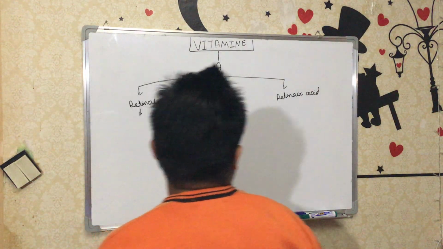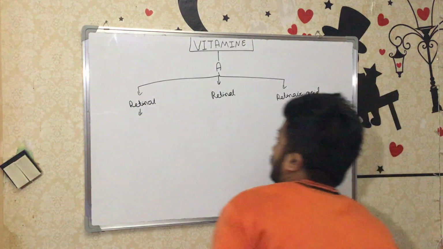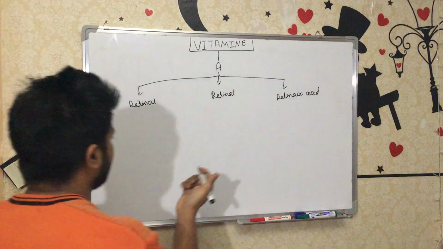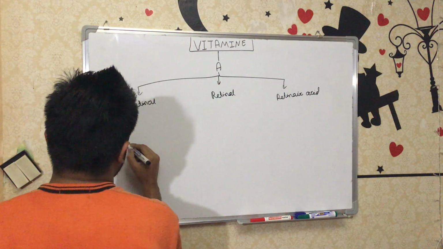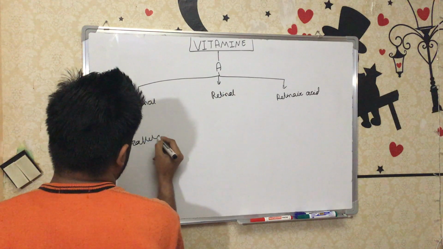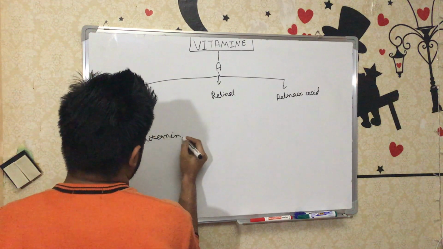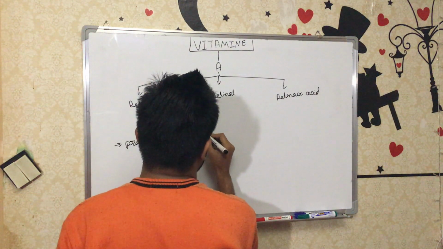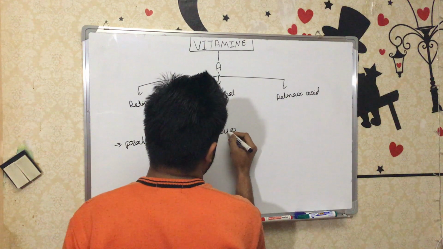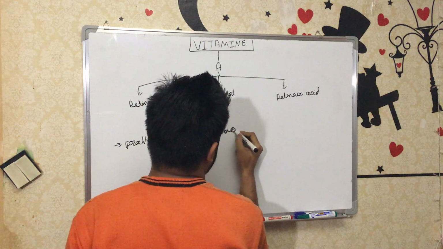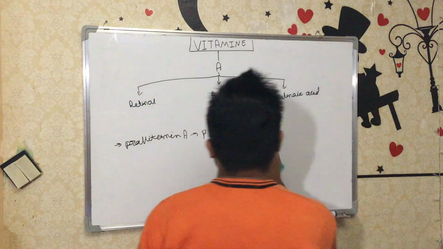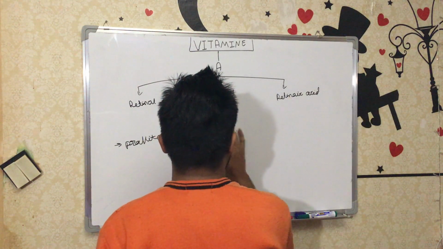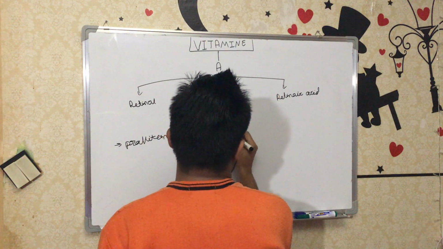Retinol, retinal, and retinoic acid are vitamin A, and another one is the provitamin, or we can say the precursor of vitamin A, that is beta carotene.